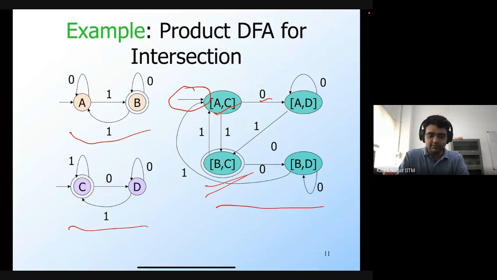We can prove formally that the language of this product automaton is going to be the intersection of the languages of the two individual automata. Are there any questions regarding this construction?